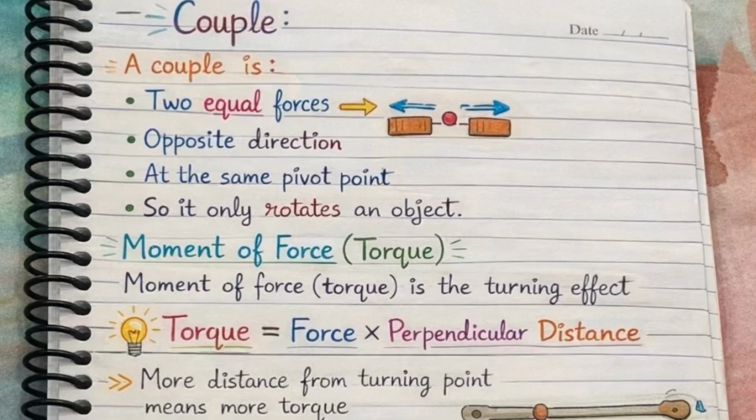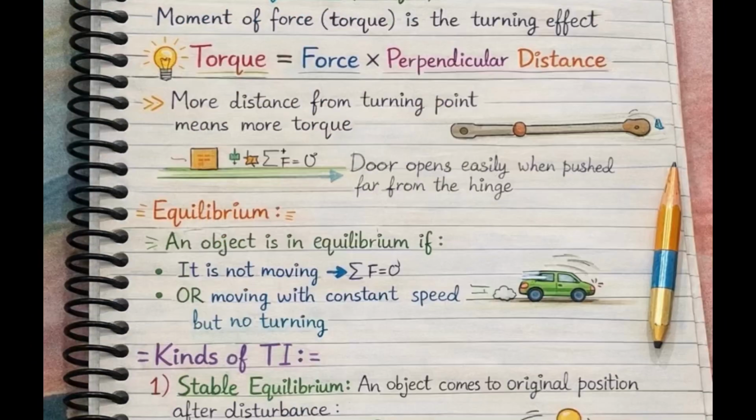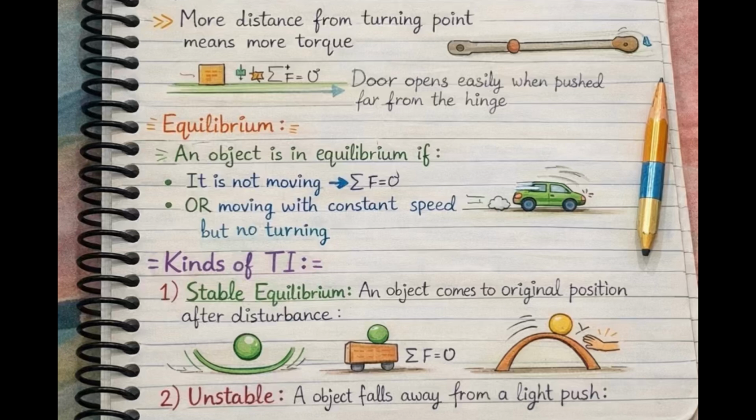So now what is a couple? A couple means two equal forces acting in opposite directions and at the same pivot point. So it only rotates an object. Now torque. What is a torque? Torque is the turning effect of a force. Torque formula is force multiplied by the perpendicular distance. More distance from the turning point means more torque. A door opens easily when pushed far from the hinge.